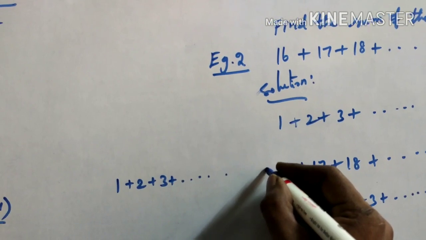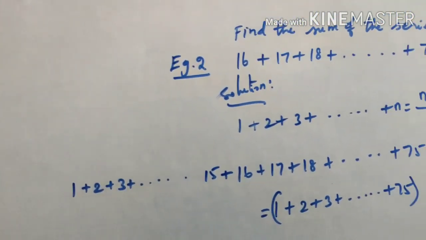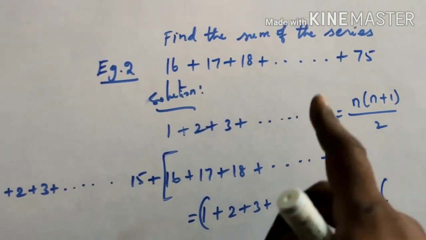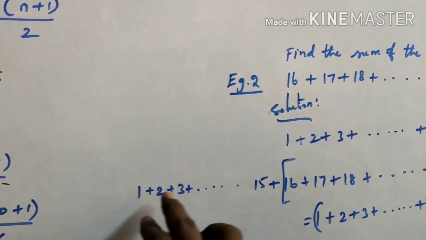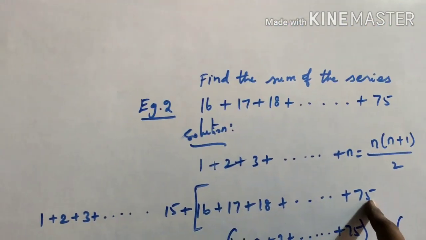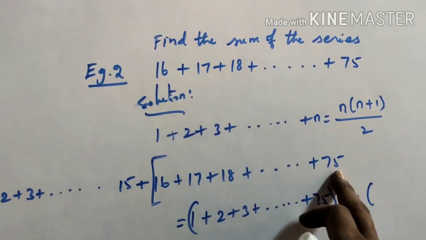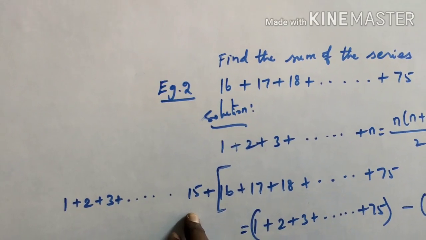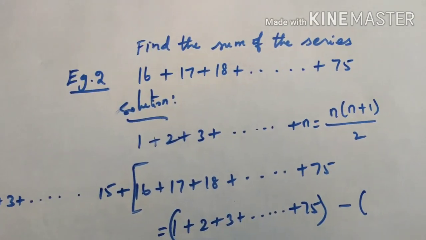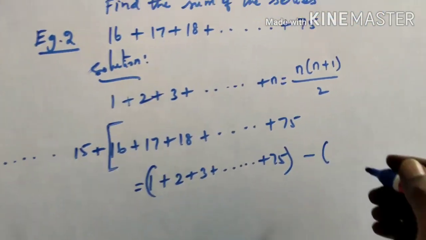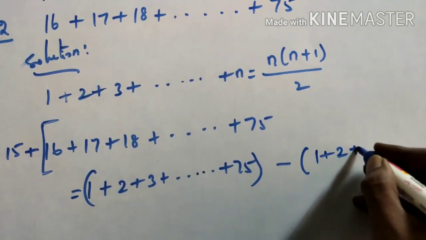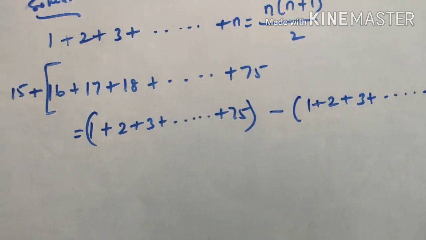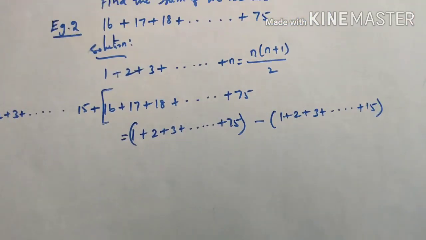What is the number before 16? 15. Actually, this is the answer we have to find from this. I am just finding the entire sum from 1 to 75, minus the sum from 1 to 15. If you subtract these two, you will get this series. So minus 1 plus 2 plus 3 plus dot dot dot plus 15. Is it clear?